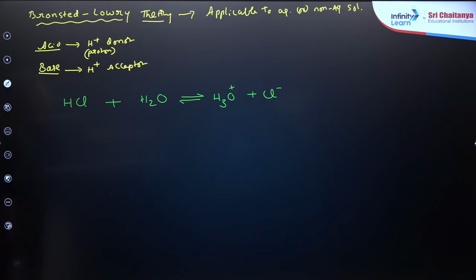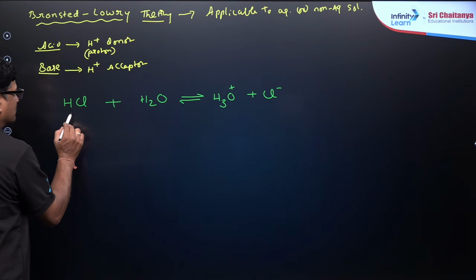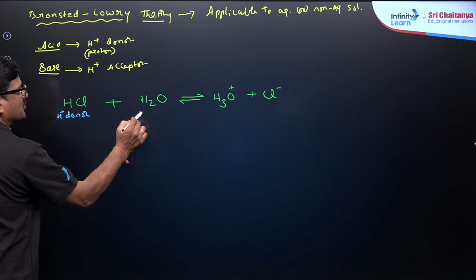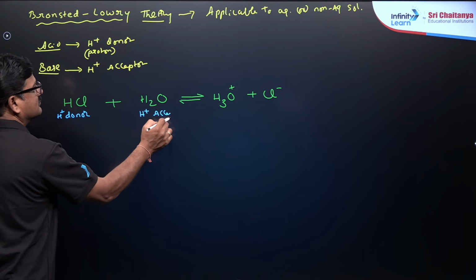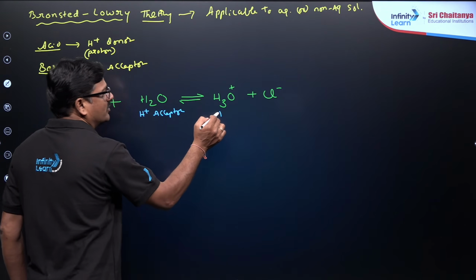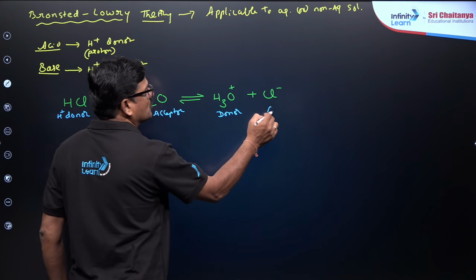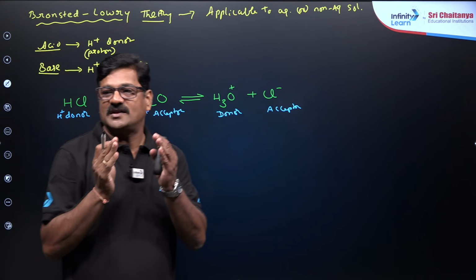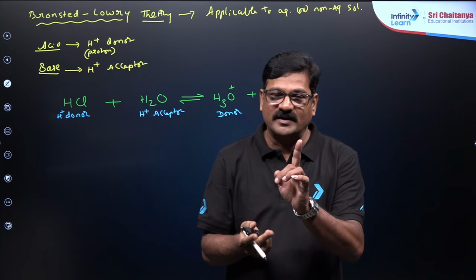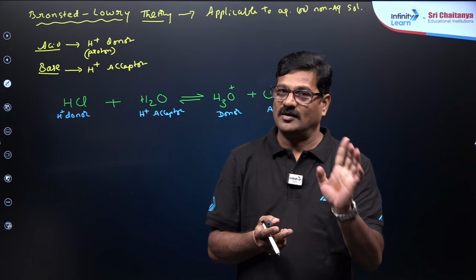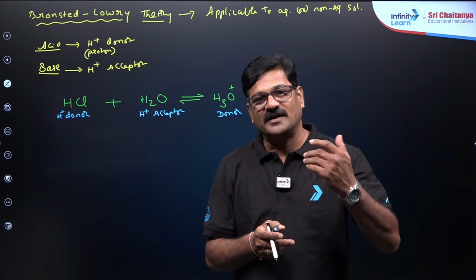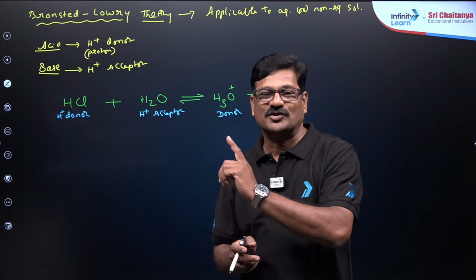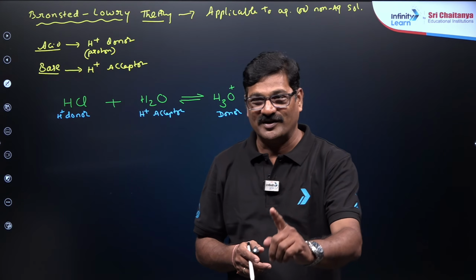You can say HCl is the H+ donor, and water is the H+ acceptor. Now, Cl minus is going to be an acceptor. So a pair will always be there. To define an acid, you need a donor and an acceptor. To define a base, you need a donor. So without an acid, there is no base. Without a base, there is no acid. That's a very important thing.